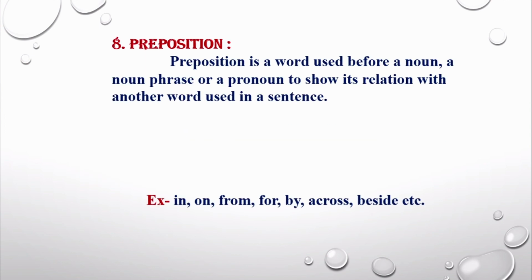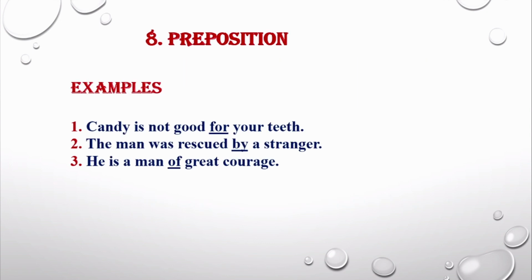So last part of speech, that is the number 8 part of speech, is preposition. Preposition is a word used before a noun phrase or a pronoun to show its relation with another word used in a sentence. For example, in, on, from, for, by, across, beside, etc. These are preposition words. Now let's look at the examples.